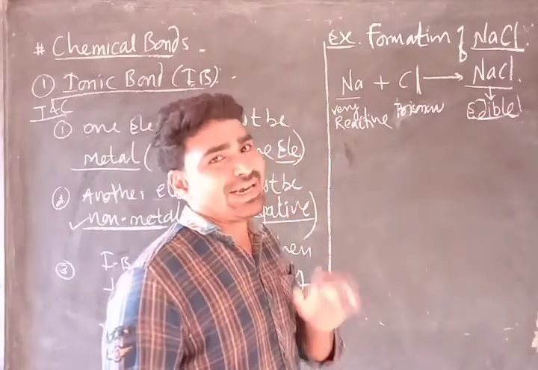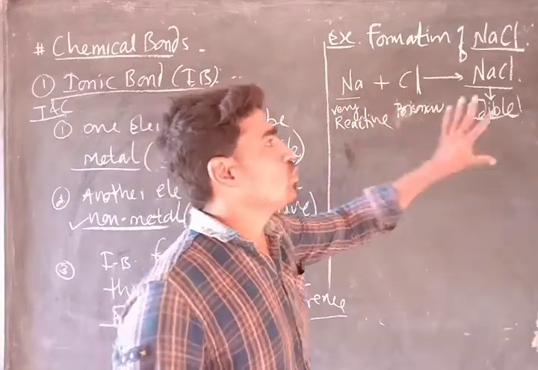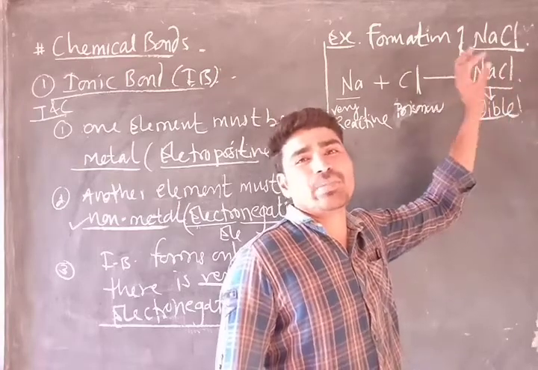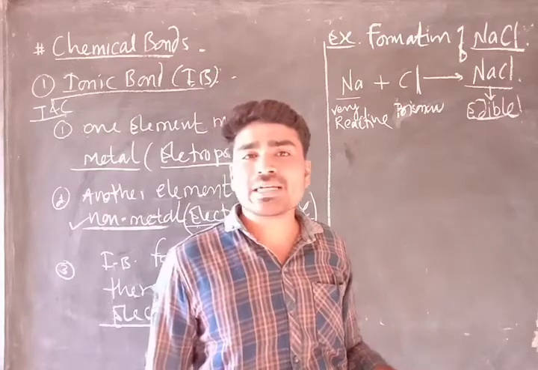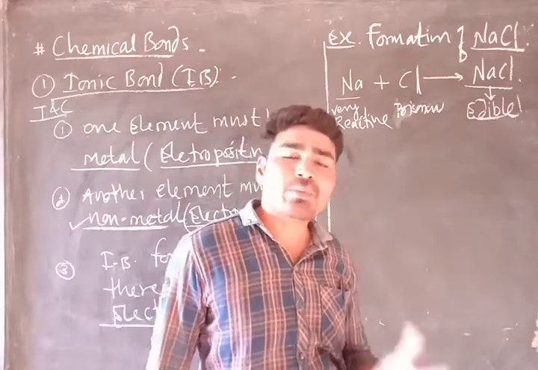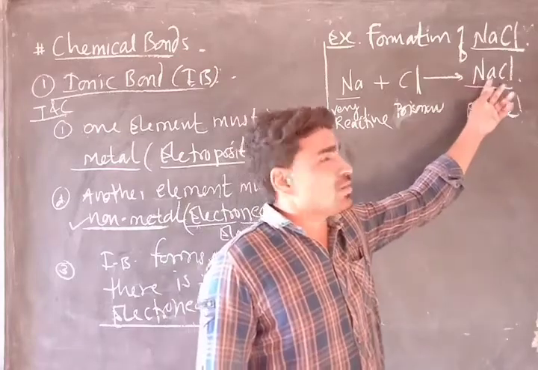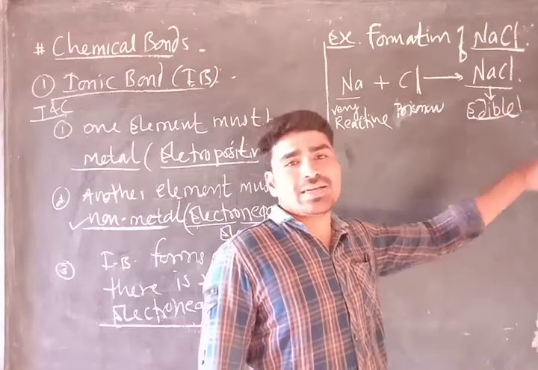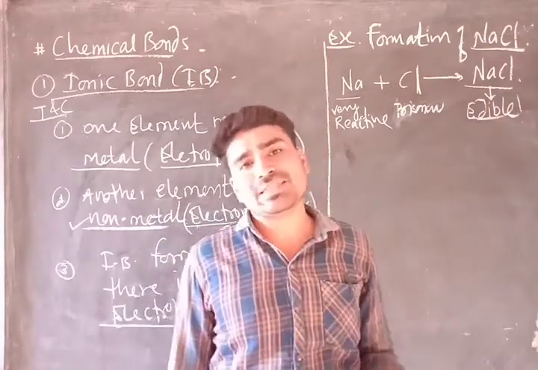So here we get the idea: when two elements combine to form a molecule, this molecule is a completely new substance called a product, and this product has different properties than its constituents. Now we can easily store sodium chloride salt in an open container, in open space.